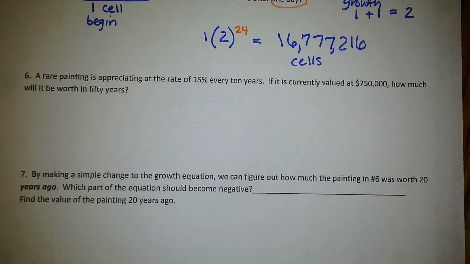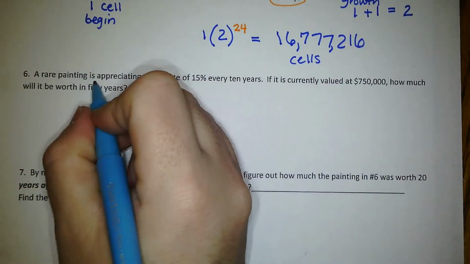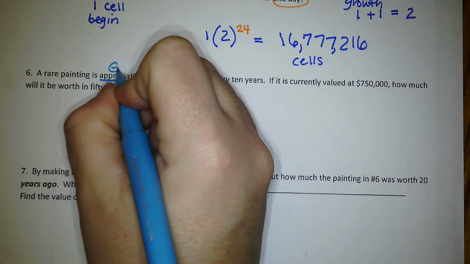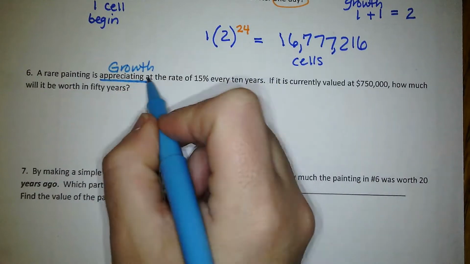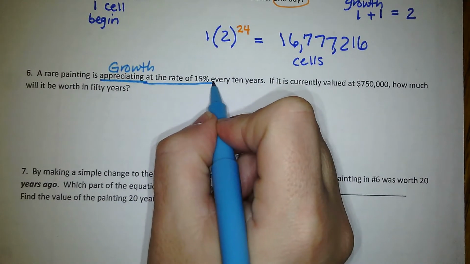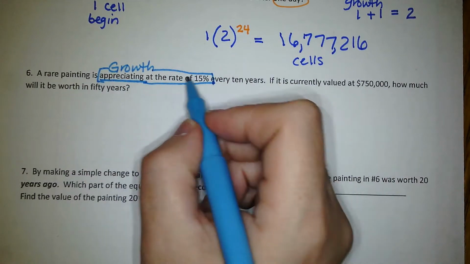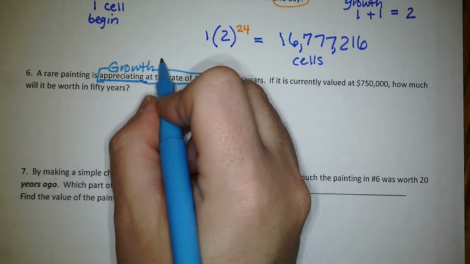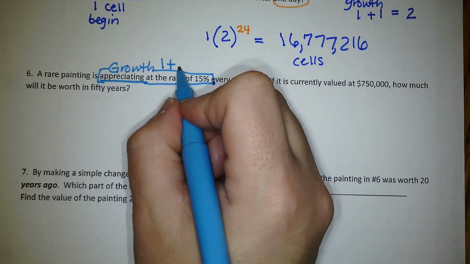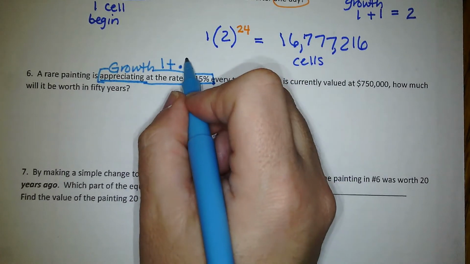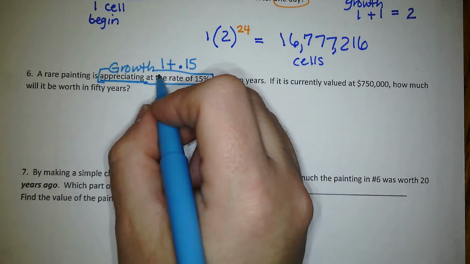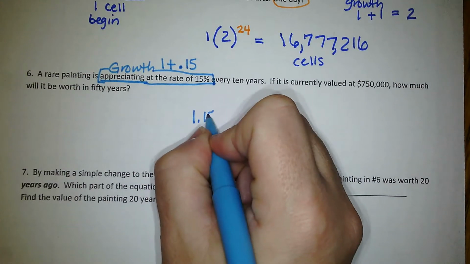Number 6, a rare painting is appreciating. Appreciate means that it is growing. This is a growth at the rate of 15% every 10 years. Now we're going to hold on to that thought for a minute, but growth means 1 plus 15%. You're going to take 15 divided by 100, so that's 0.15. So your growth rate is going to be 1.15.